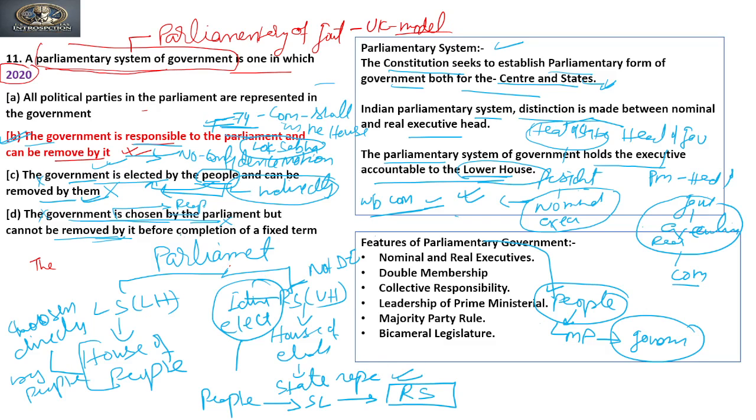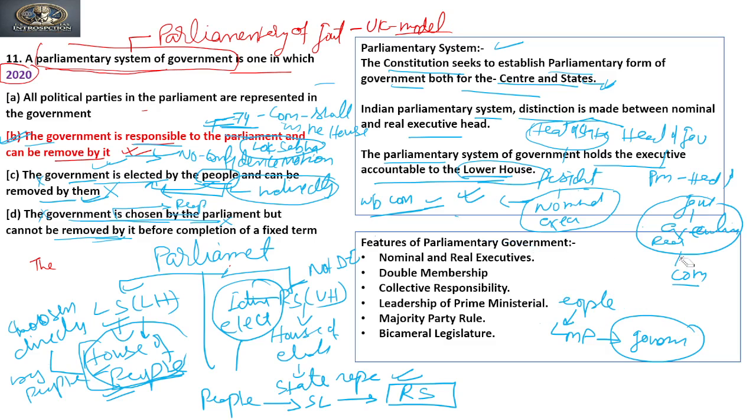So through this we can see that the lower house is the direct representative of the people. Because of this feature, the government is responsible to the lower house, and through the lower house they are indirectly responsible to the people, right? So the government is responsible to the lower house or Lok Sabha, and it can be removed by the Lok Sabha specifically, but in general terms, yes, it is responsible to parliament. Is it clear?